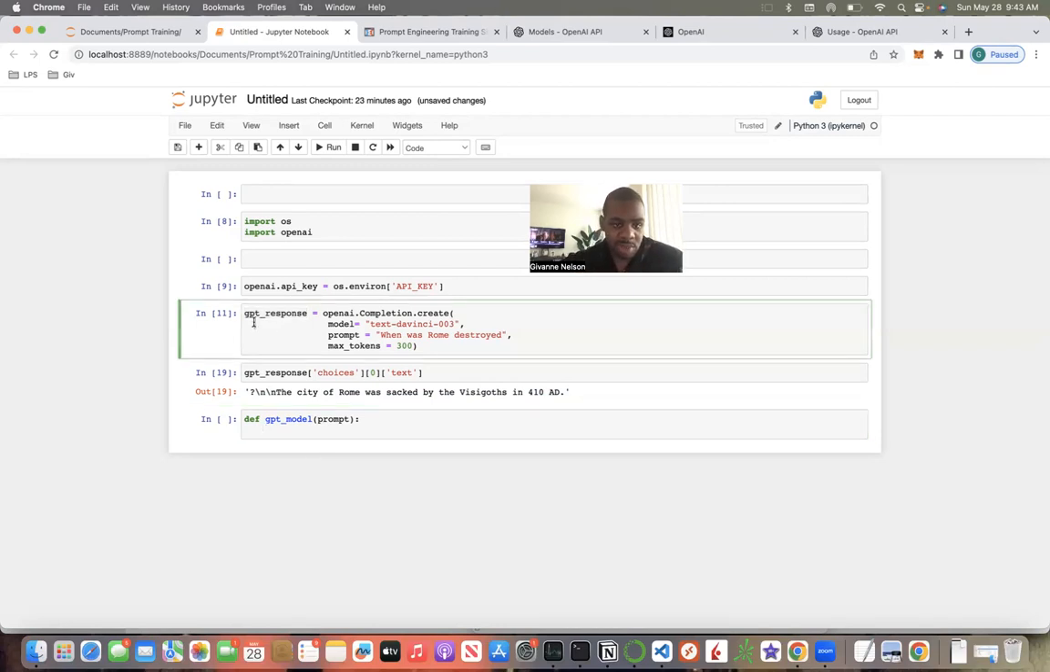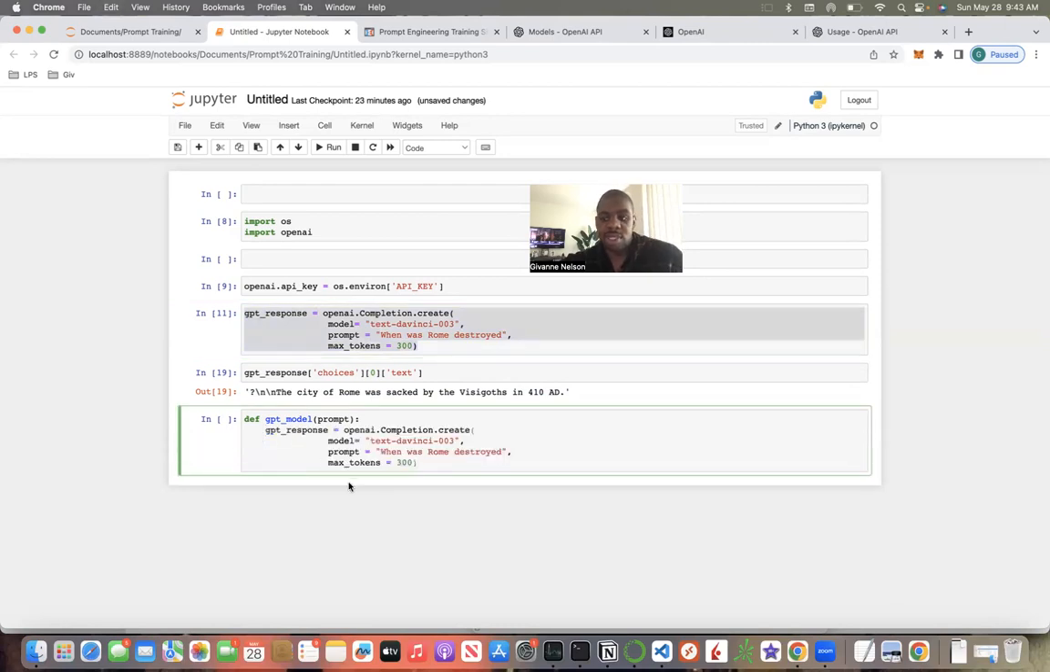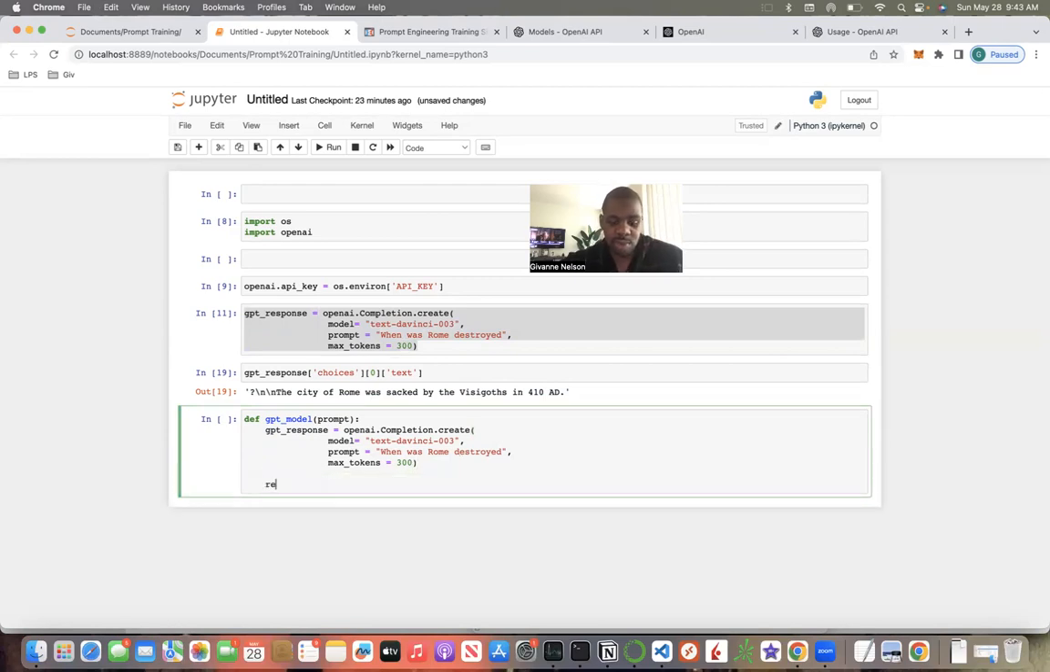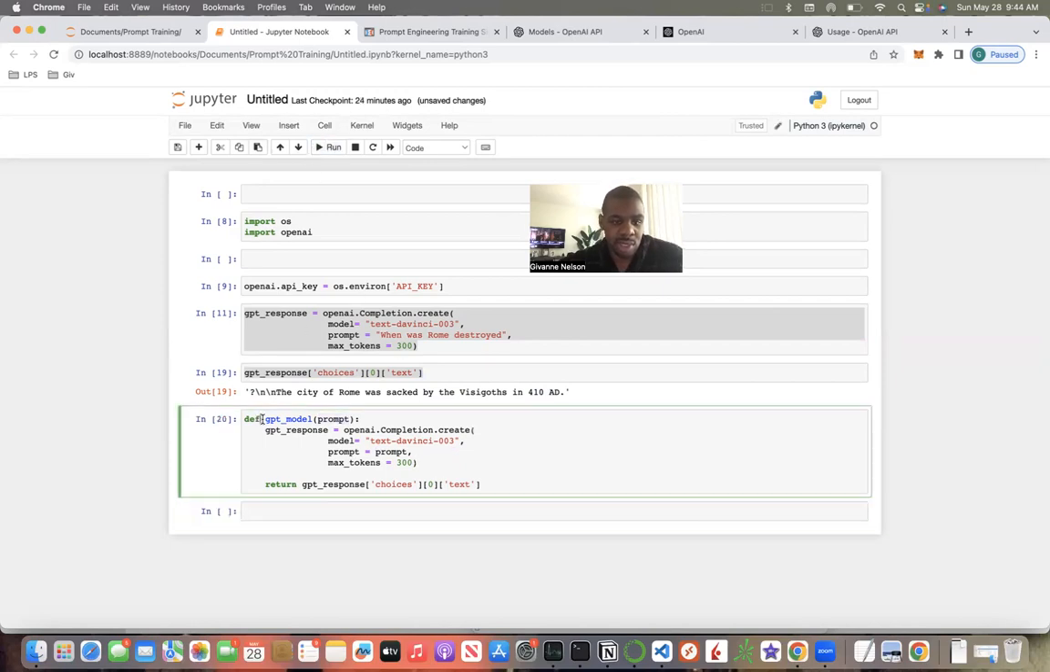Simply, we can copy this inside and put it inside of this. From there we're just going to return this, so it's just the text itself. You see where it says prompt, we're going to put in the prompt object that we're going to manually put in ourselves. Let's run this. Now let's call this function and give it a prompt.